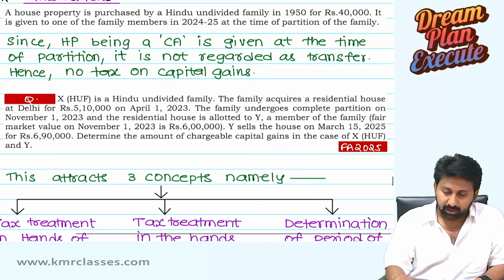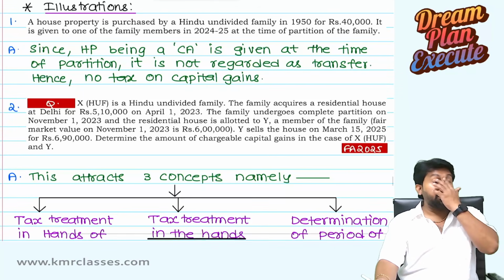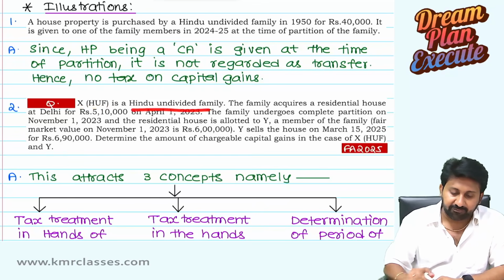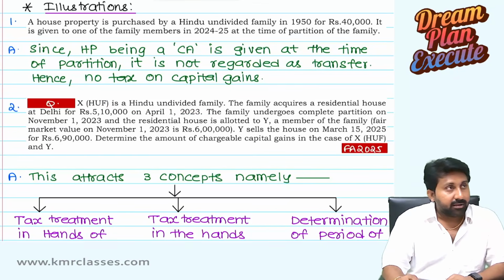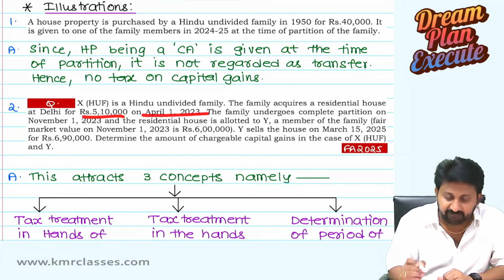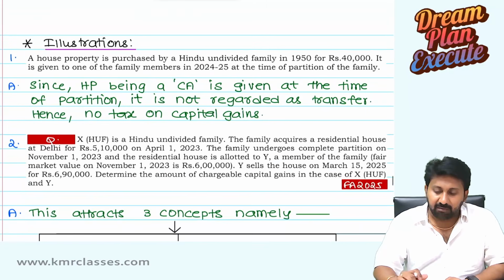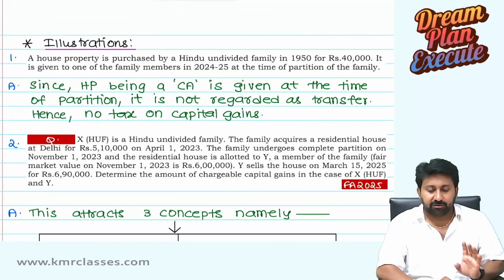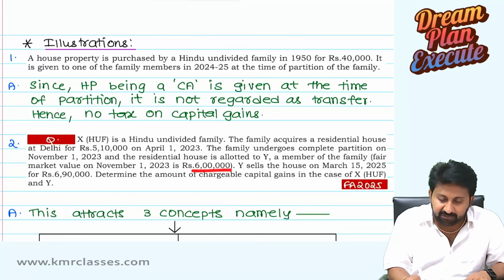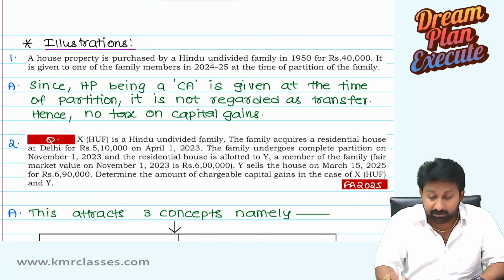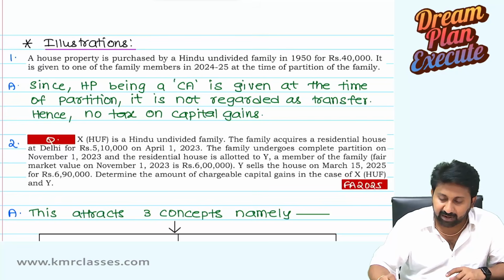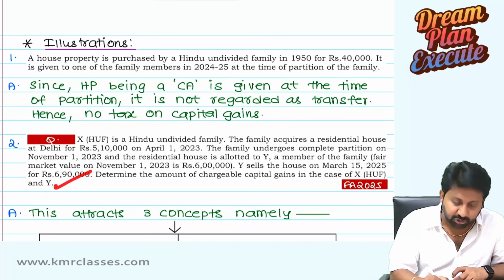Next, as per the Finance Act 2025, we are going to answer another question. See the question first. X HUF is a HUF. The family acquires a residential house at Delhi for rupees 5,10,000 on April 1st, 2023. The family undergoes a complete partition on November 1st, 2023, and the residential house is allotted to Y, one of the family members. Fair market value is 6 lakh. Y sells the house on March 15, 2025 for rupees 6,90,000. Determine the amount chargeable to capital gains in case of X HUF and Y as well.